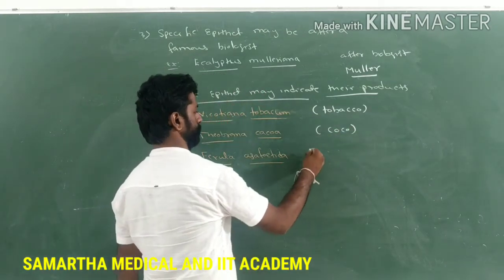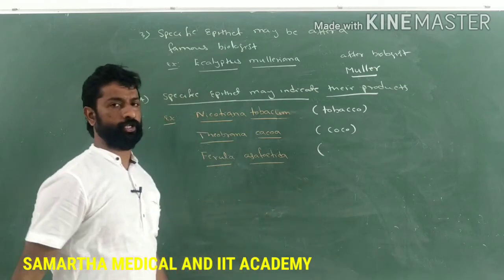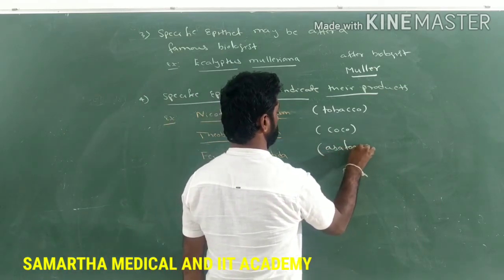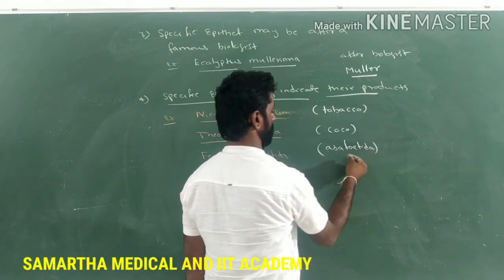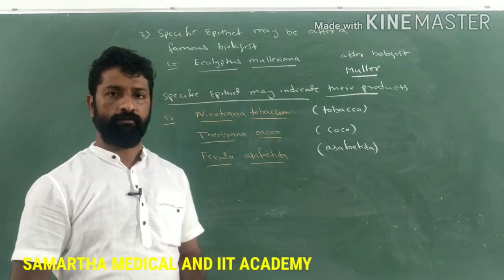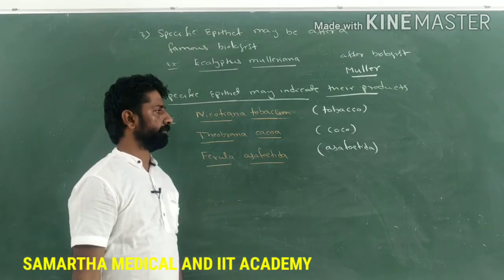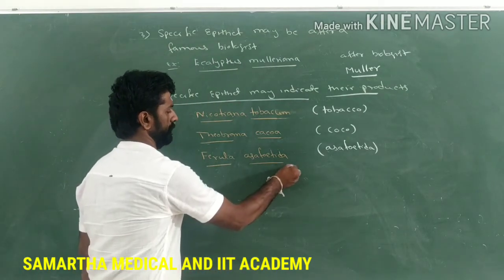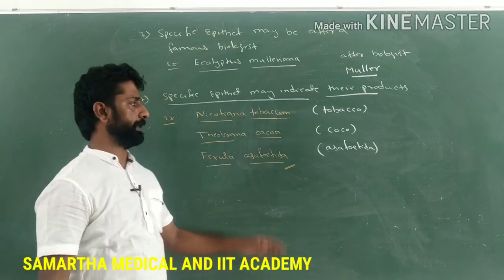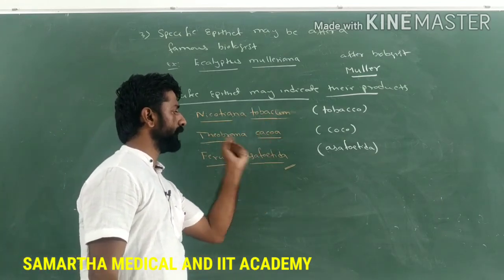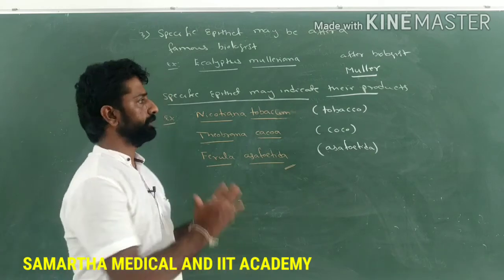And Ferula asafoetida, which is used in the production of asafoetida. What is the use of asafoetida? It is used as a flavoring spice in the preparation of food. So based on the products produced by that particular organism, their species names are derived.